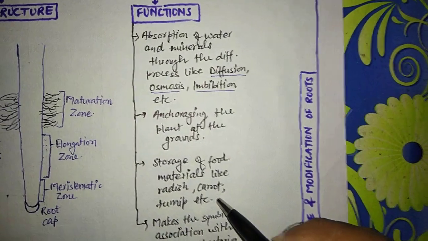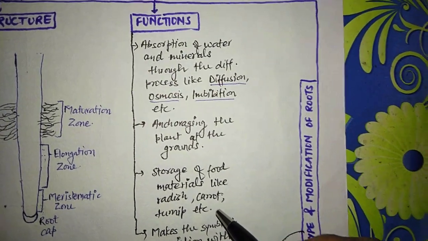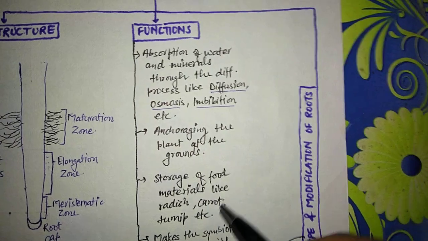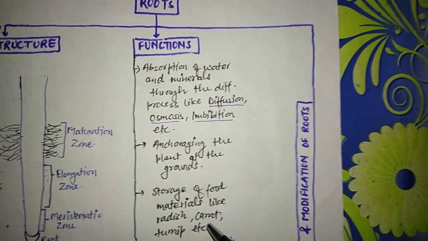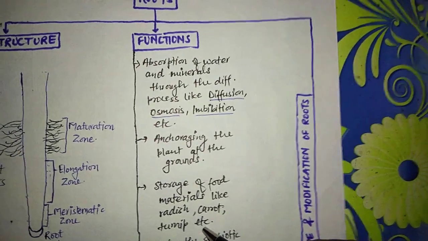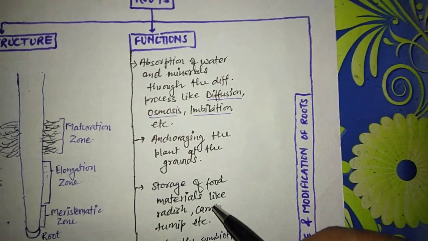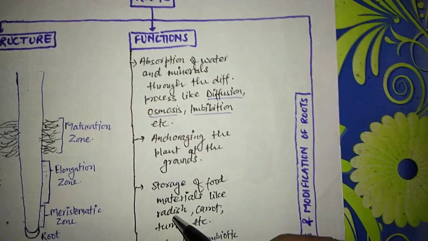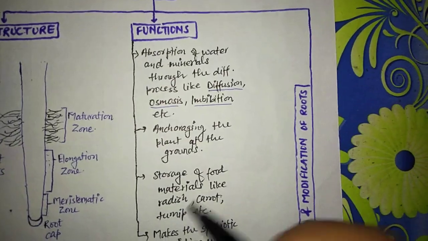Next one is storage of food materials, like the radish, carrot and turnip. This kind of root also undergoes a modification, that is, food storage. What are the examples of this? That is radish, carrot and turnip.